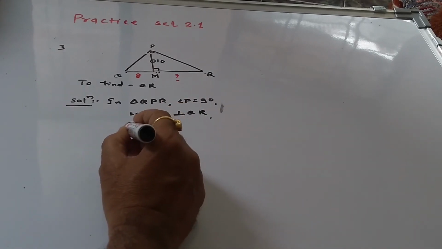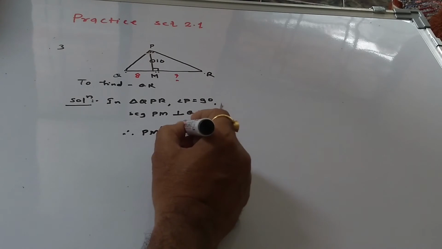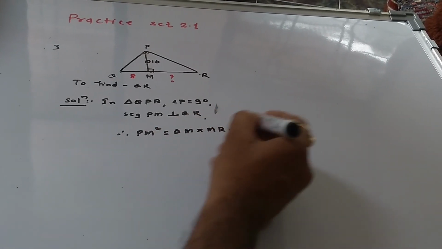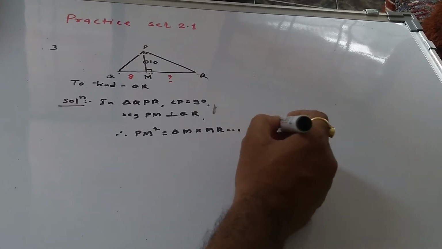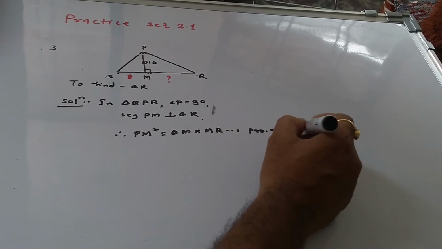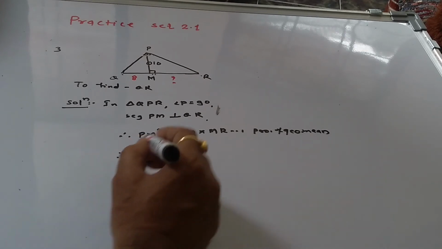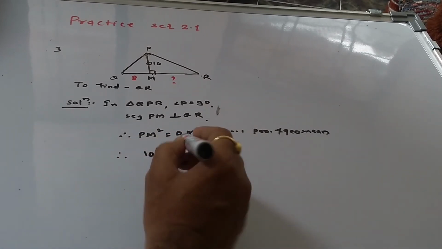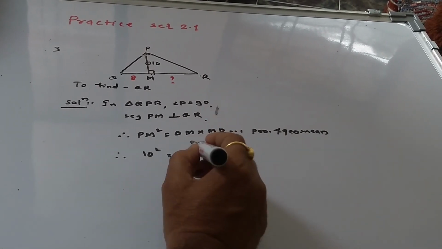Therefore, we have PM square is equal to QM into MR. This is the property of geometric mean. So now substituting the values here, what is PM? It is given to be 10 square. What is QM? That is 8 into MR.